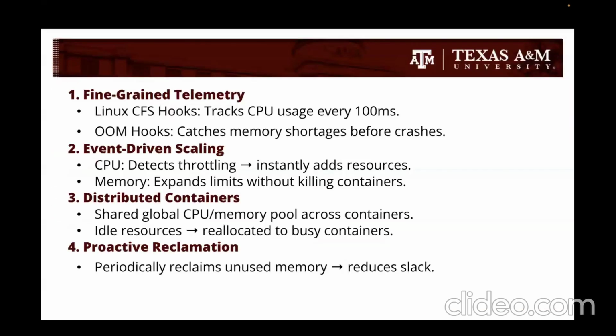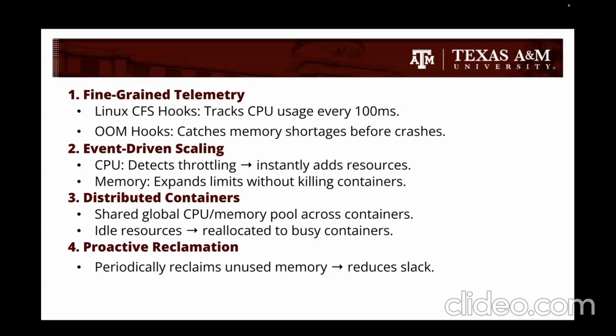This paper mainly discusses four key innovations upon which the ESCRA architecture is built. ESCRA's magic lies in four innovations. First, fine-grained telemetry. It uses Linux kernel hooks to track CPU and memory every 100 milliseconds, exactly like a live fitness tracker for containers. Second, event-driven scaling. If a container starts throttling, then ESCRA adds CPU before we notice a lag.